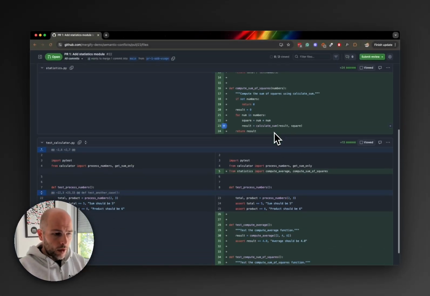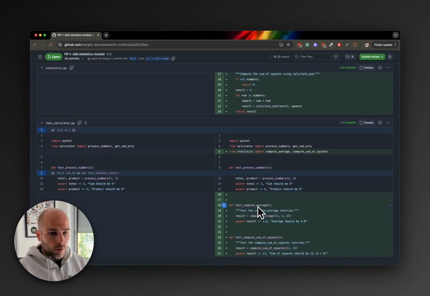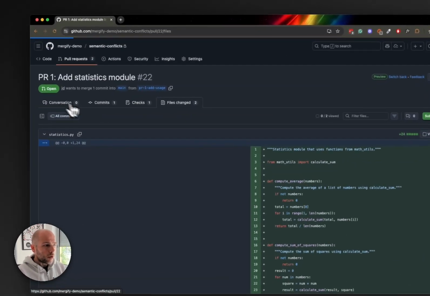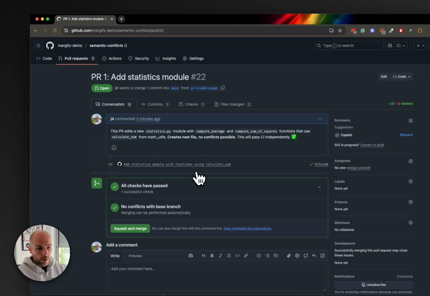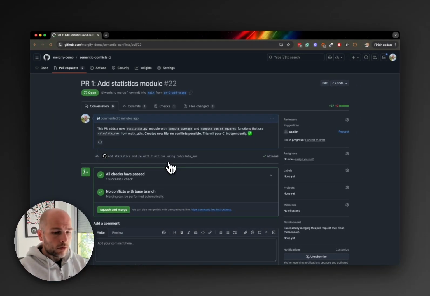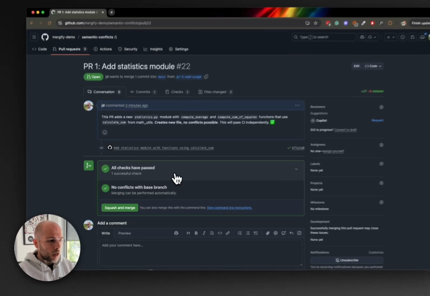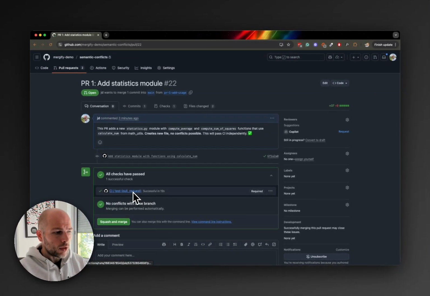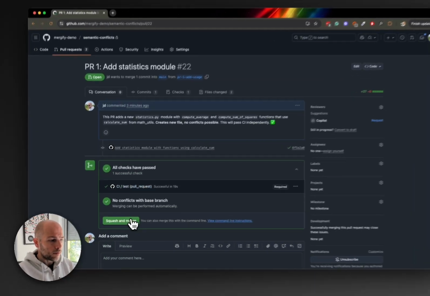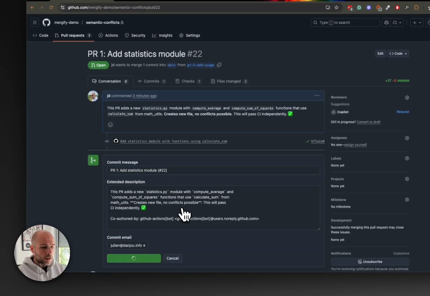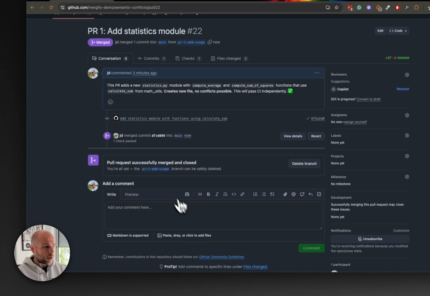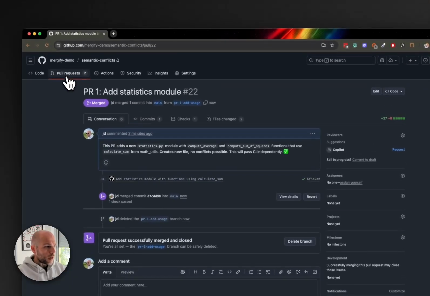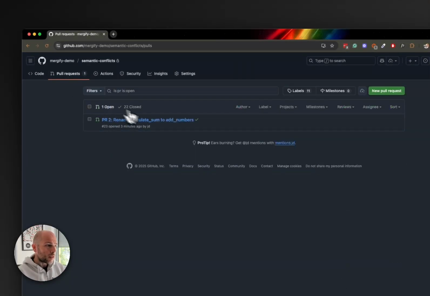So nothing fancy. It adds a bunch of tests, so when it works, if I go to this PR, it's pretty straightforward, right? It just works. CI passes, the test is working. So yep, let's merge it, right? Nothing problematic here. So I'm going to merge this first PR. Works perfectly, right? So now I'm going to the second PR.